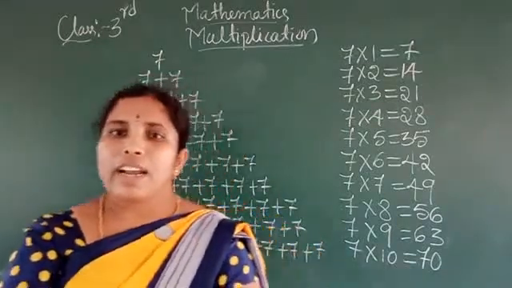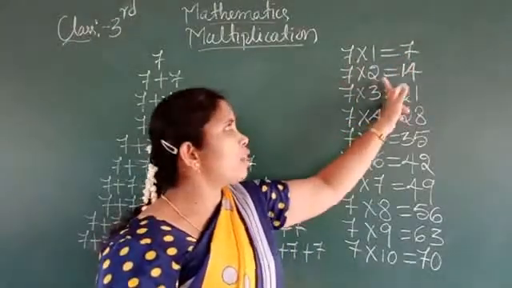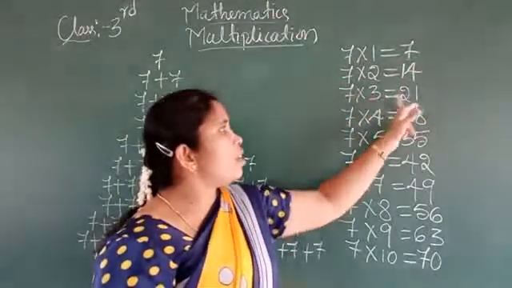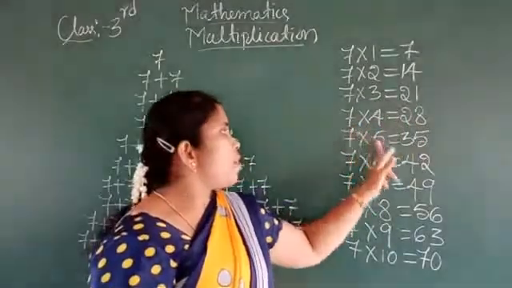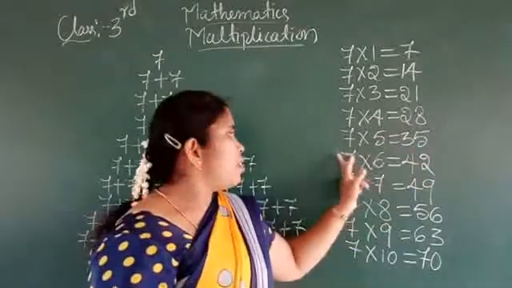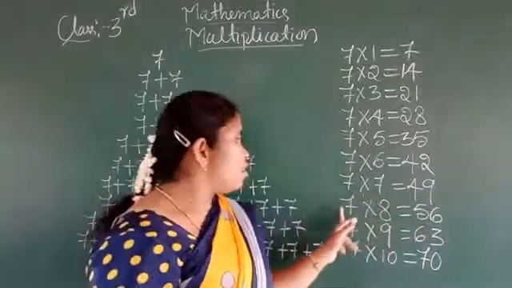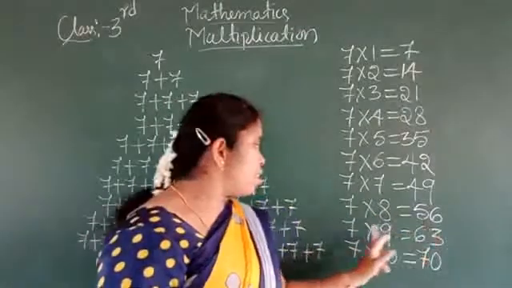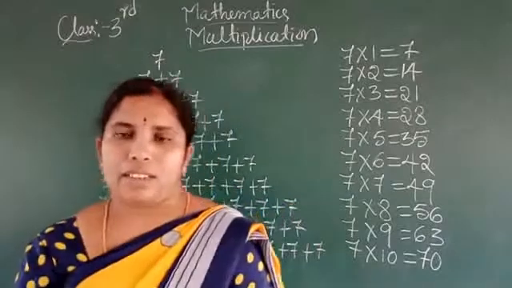Okay. Read it as it is. 7 ones are 7. 7 twos are 14. 7 threes are 21. 7 fours are 28. 7 fives are 35. 7 sixes are 42. 7 sevens are 49, 7 eights are 56, 7 nines are 63, 7 tens are 70.